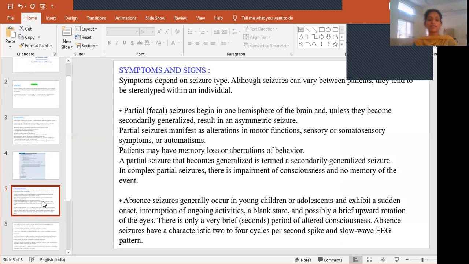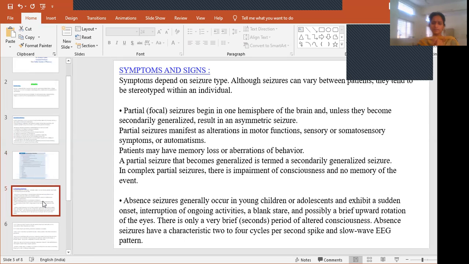Coming to partial seizures or focal seizures, it begins in one hemisphere of the brain, so it starts in a particular location of the brain. Unless they become secondarily generalized, it results in an asymmetric seizure. Only when it spreads to the other part of the brain will it be converted to generalized. Or else the seizure will be limited to only one side of the brain.